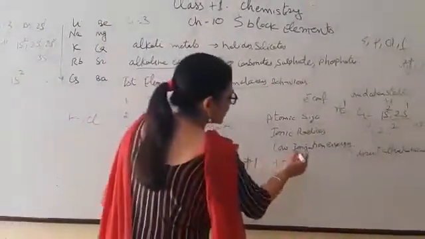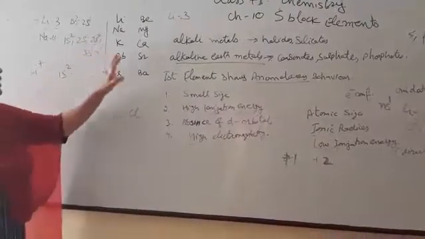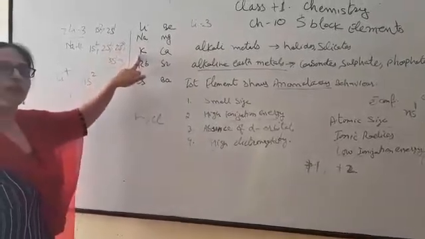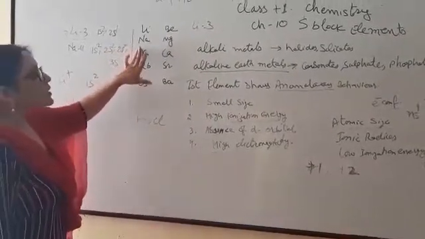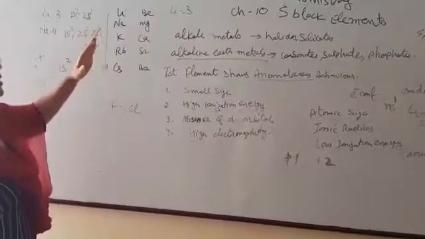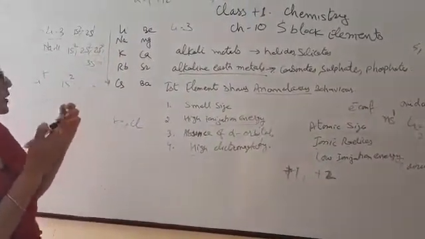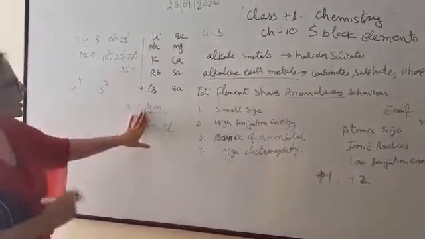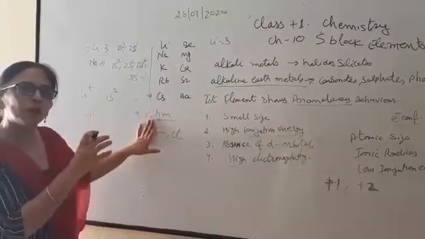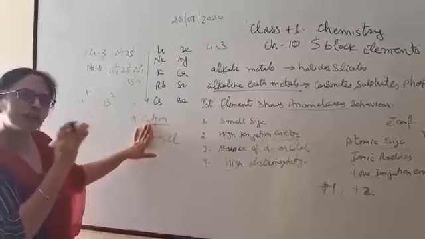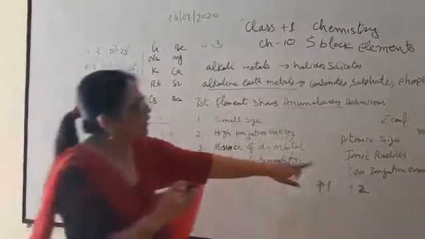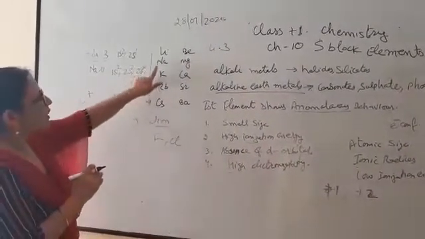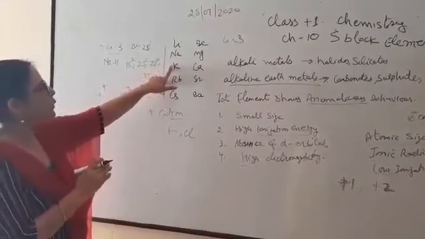Next one is the ionization energy. Generally these alkali metals have a low ionization energy. Sodium and potassium are highly reactive elements because their ionization energy is low. Why is their ionization energy low? Because the s orbital is less influenced by the nucleus, it is easy to remove the electron from the s shell, and it requires less energy to remove the electron. That's why they have a low ionization energy, and that is the reason these elements are more reactive in nature. They easily react with other substances.